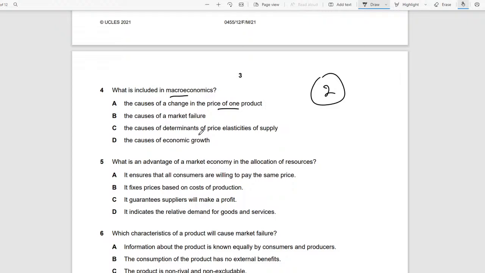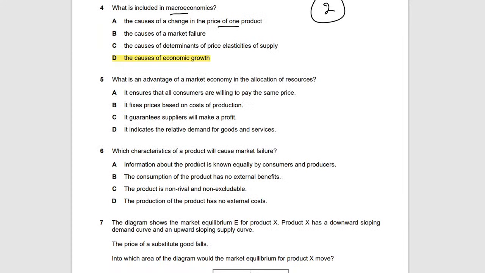The causes of determinants of price elasticities of supply? No, this is again microeconomics, since supply is microeconomics. And finally, the causes of economic growth. Yeah, this one is the answer. We move on.